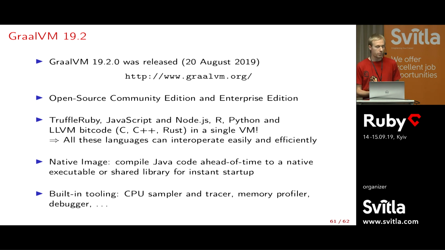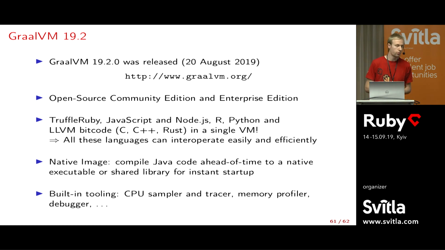GraalVM, in addition to TruffleRuby, also offers many other languages. We have a JavaScript implementation, a full Node.js implementation, an R implementation, a Python implementation, and also an LLVM bitcode implementation, which means you can execute C, C++, Rust, and so on. And all of this in a single VM. So in the same process, you can execute all these languages. They can call each other, and you can even inline and optimize across language boundaries. This is quite unique to GraalVM.